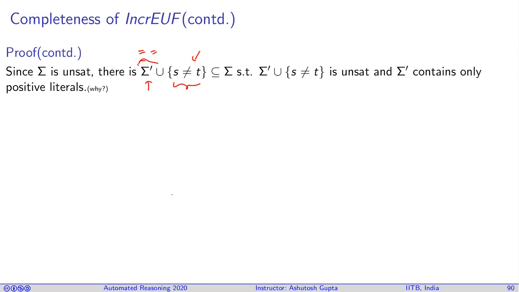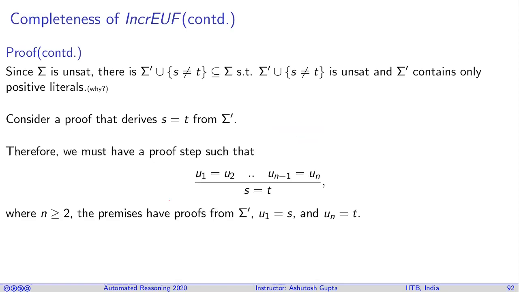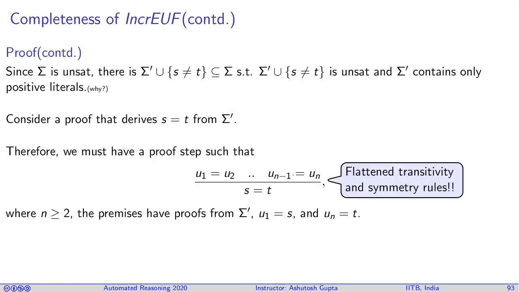So let's suppose this is the set of equalities and one disequality causing the unsatisfiability. Consider the proof that derives s equals t. At some point you will derive s equals t, and then there is s not equal to t, and then you say, I have a contradiction. So we must have a proof step where you have a sequence of equalities, you apply transitivity on them, and then you derive s equals t.